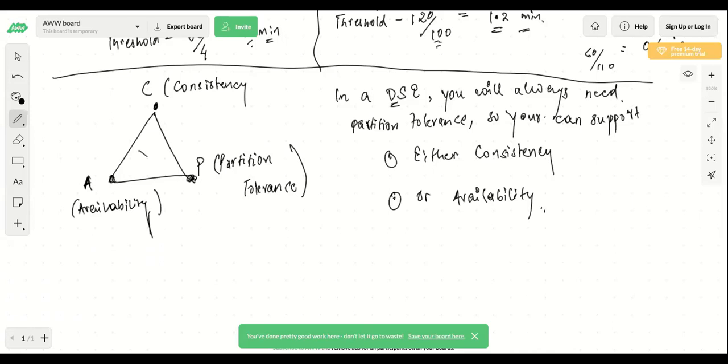By consistency, I mean that whenever the money is deducted from one account, it should definitely be credited into the other account. Let's say these two accounts lie in a different network altogether, and there is a network breakage. So either you want consistency or you want availability. Consistency will tell you that the money should be debited from account one only when you are sure that it can be credited into the second account. So this will be your consistency.